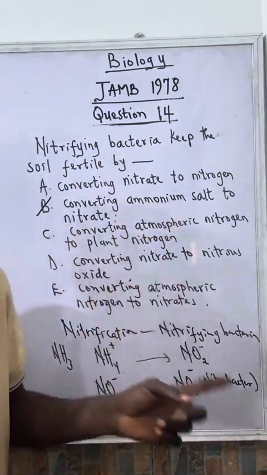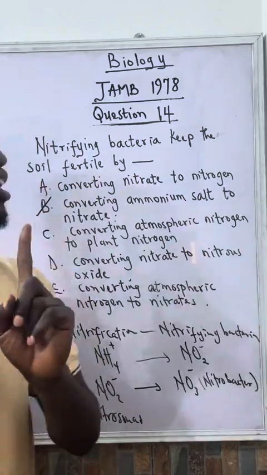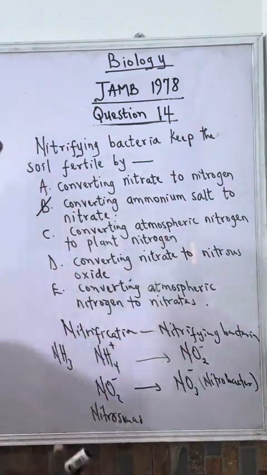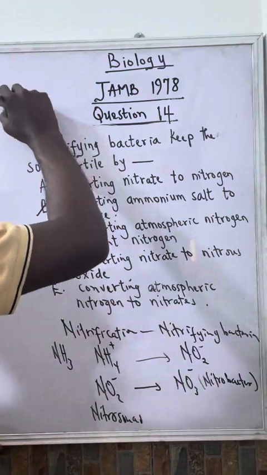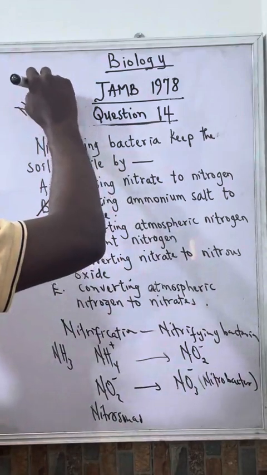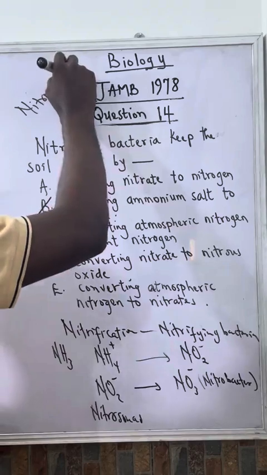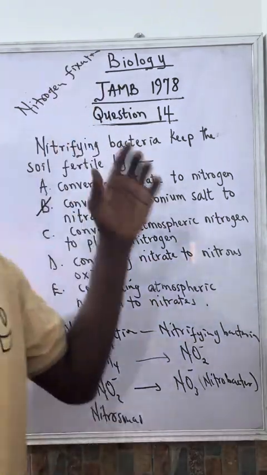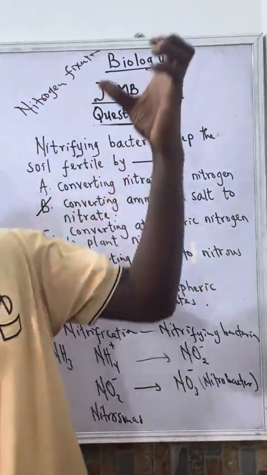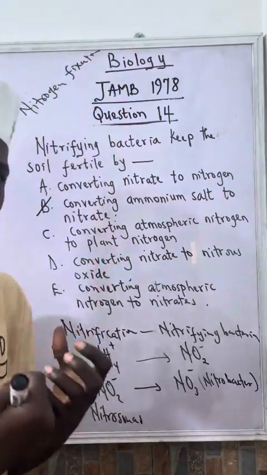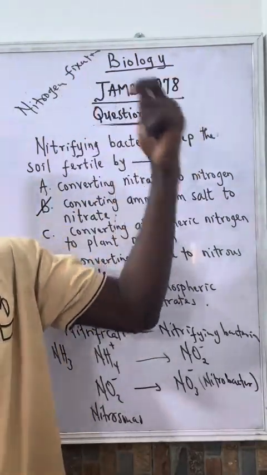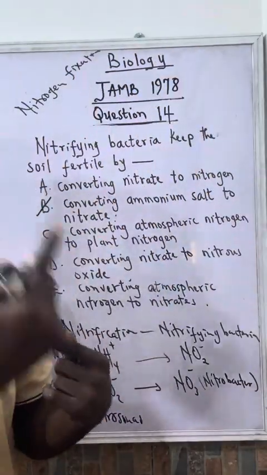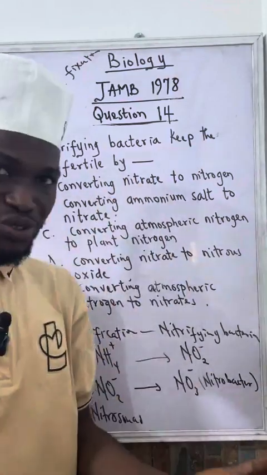Now, however, this should not be confused with nitrogen fixation. There is another process in the nitrogen cycle called nitrogen fixation. Nitrogen fixation means when nitrogen is directly trapped from the atmosphere and converted to nitrate that plants can use.